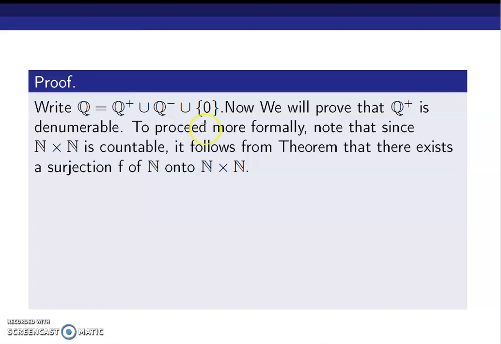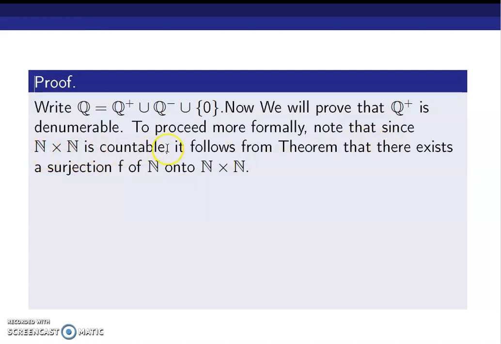So to proceed formally, I already gave you an intuition. The set of all positive rational numbers are of the form m by n, where m and n are natural numbers, which can be written in the form of the ordered pair (m, n). So that is what we are assuming.